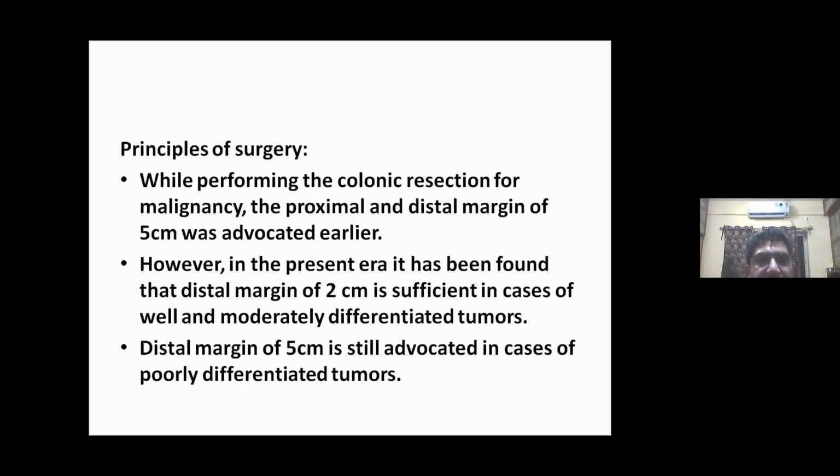Principle of surgery. While performing the colonic resection for malignancy, a proximal and distal margin of 5 cm was advocated earlier. However, in the present era, it has been found that a distal margin of 2 cm is sufficient in cases of well and moderately differentiated tumors. A distal margin of 5 cm is still advocated in cases of poorly differentiated tumors.